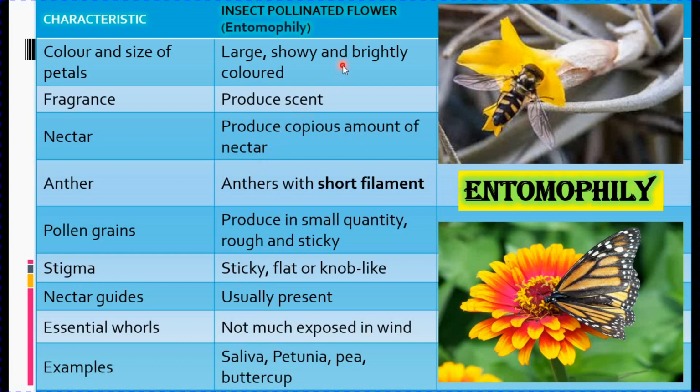The flowers have to be large, showy and brightly colored. They have to produce a sufficient amount of scent and nectar in order to attract insects for pollination. Since it is insect pollination, the anthers have short filaments. Anthers and stigma usually stay within the flower. The pollen grains that are produced are in small quantity, they are rough and sticky. Whereas the stigma is also very sticky, so that it can receive the pollen grains present on the body of insects.